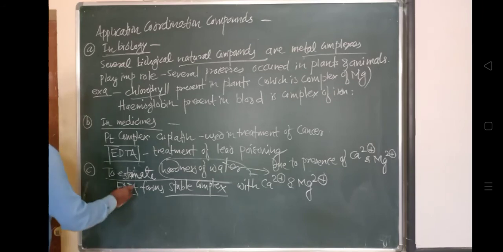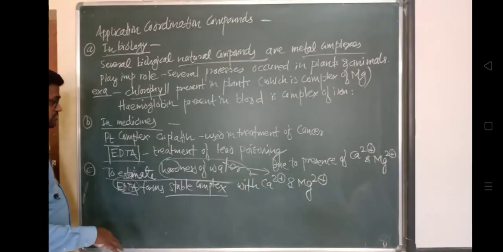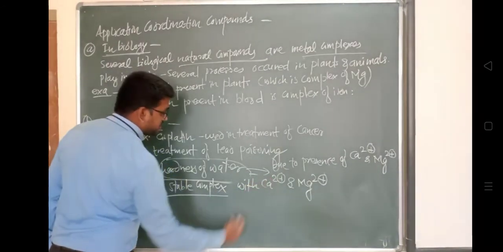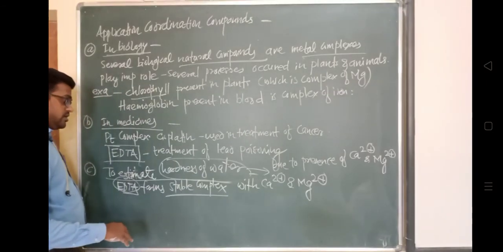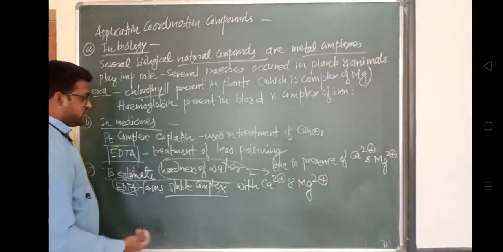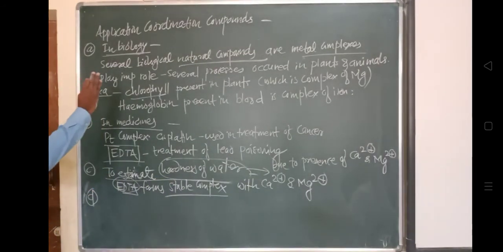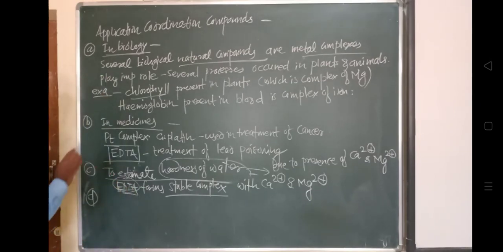So this compound EDTA, which is a coordination compound, will be used to estimate how much quantity of calcium and magnesium ions are combining with EDTA to form a stable complex, which decides the hardness of water. So that's why this coordination compound EDTA plays a very important role. EDTA is also used for the treatment of lead poisoning. So this coordination compound has some wide applications.